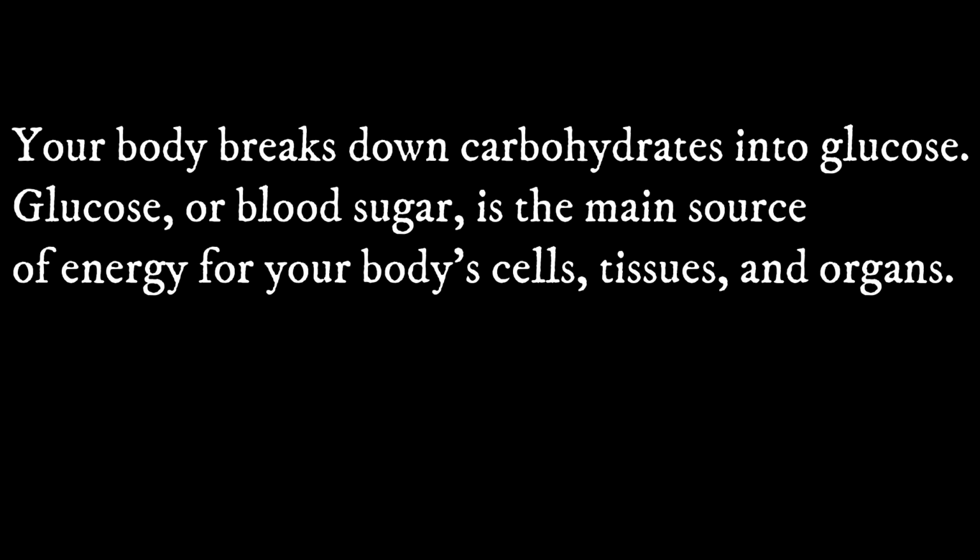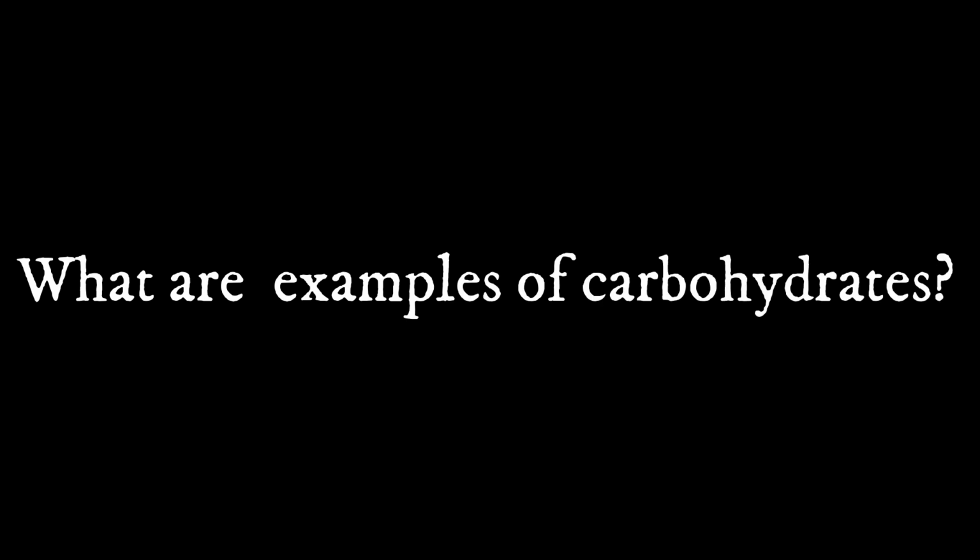Your body breaks down carbohydrates into glucose, or blood sugar. The carbohydrates are converted into glucose, or dissolved as sugar. It is the main source of energy for your body cells, tissues and organs. As I told you earlier, carbohydrates are very essential in our body.